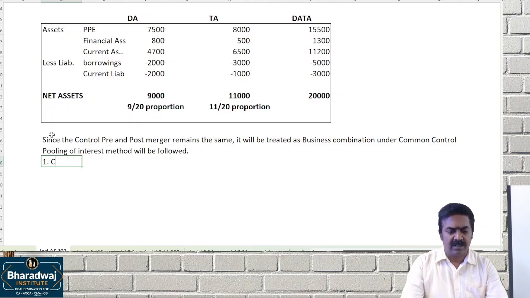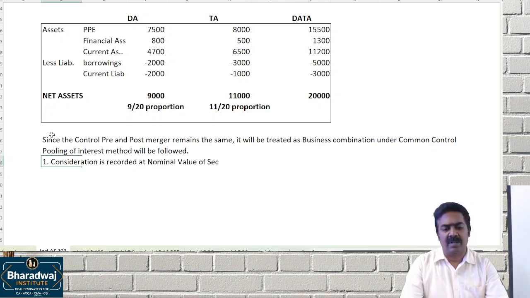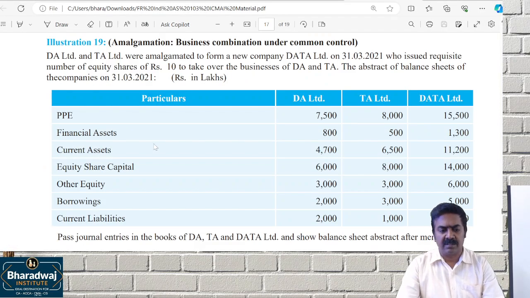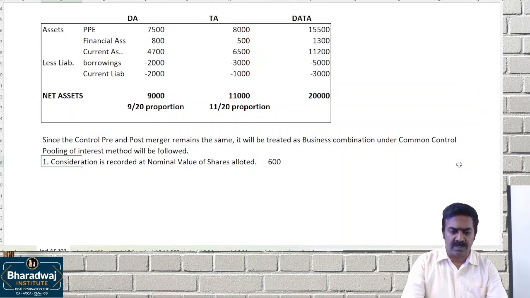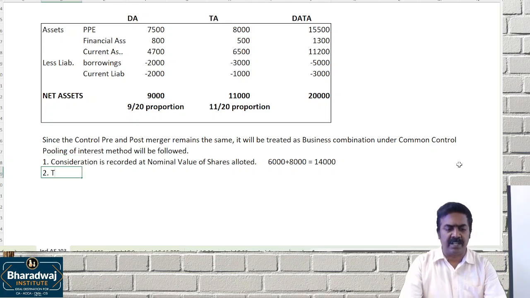Number one, consideration is recorded at nominal value, the nominal value of shares allotted. What is the share capital? Share capital is 6,000 and 8,000, totally 14,000. This will be shared in which ratio?